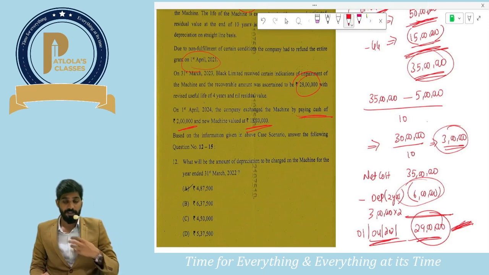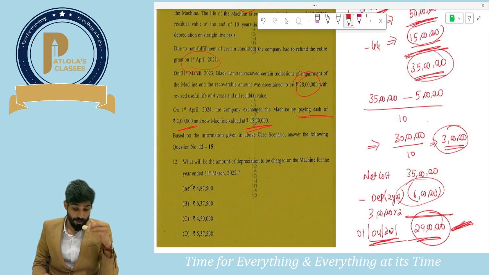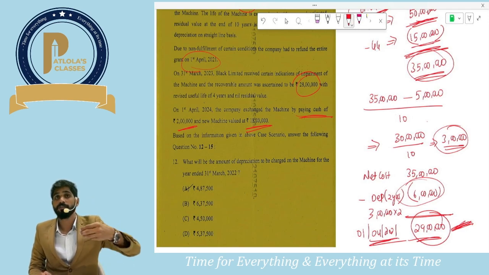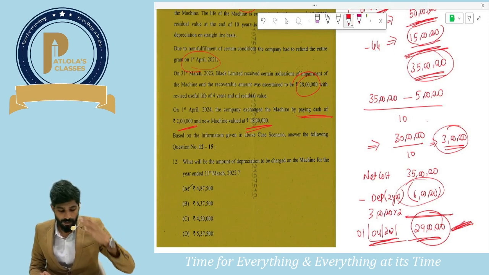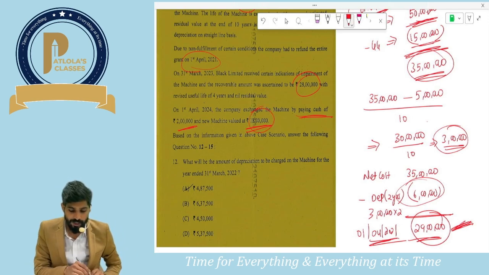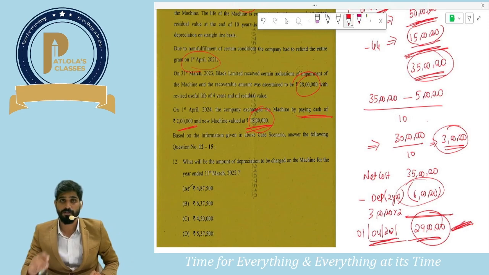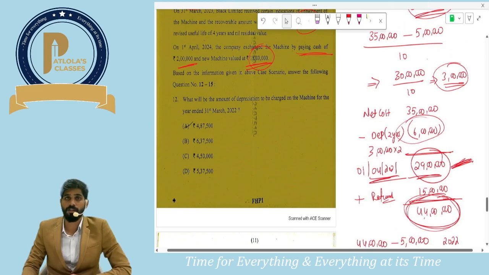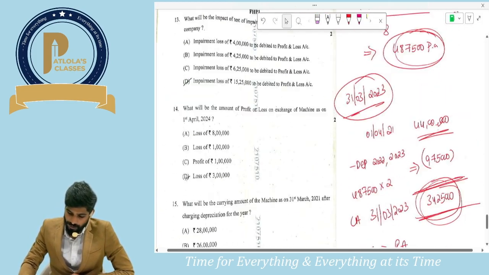Guys, we have a 21 lakhs asset. Again we are giving in return 2 lakhs. Now we are getting a machine of 18 lakhs. So can I say we gave one asset of 21 lakhs and we gave 2 lakhs. We gave total 23 lakhs and we are getting only an asset of 18 lakhs. So don't you think there is a loss of 5 lakhs? Yes, correct, sir. Let us now answer all the questions since we have made all the calculations.